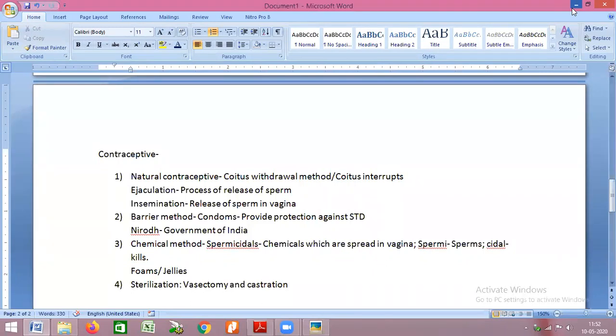Then damage to any of your reproductive organs, impotency, erectile dysfunction, cancer of the testes, prostate gland or the accessory glands. Any of your accessory glands not working properly. The cylindrical tissues surrounding the penis are damaged. Sperms are not getting stored in the epididymis.